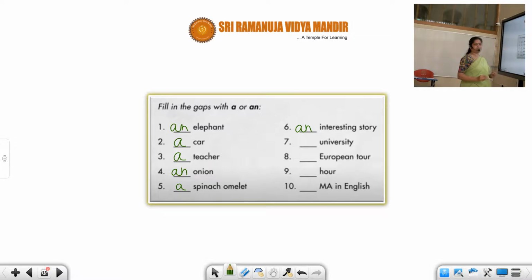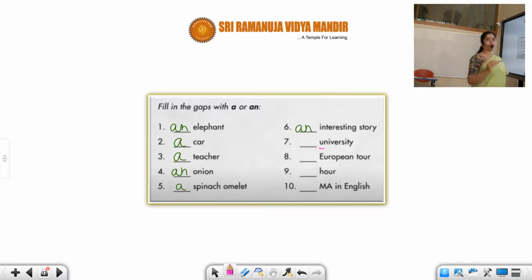But now, when I come to this part, university. This starts with a vowel letter, students. U-N-I, A-E-I-O-U, U is a vowel. But I'm not pronouncing it like the vowel sound in umbrella.